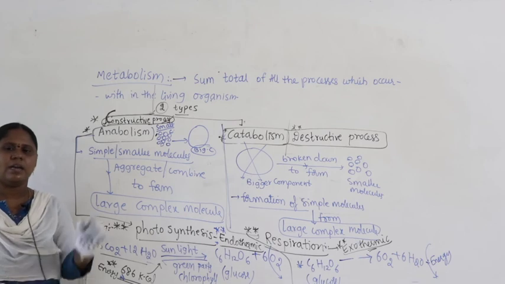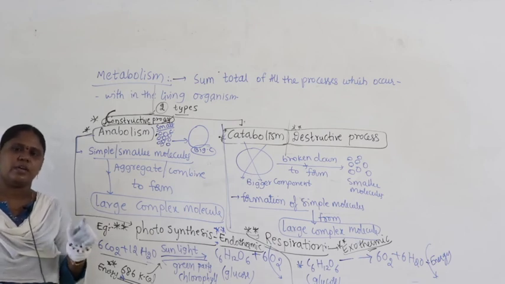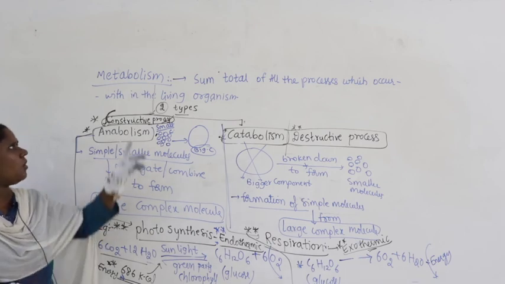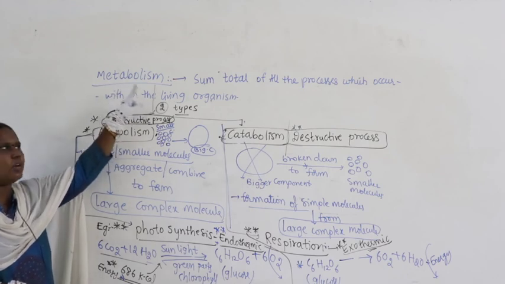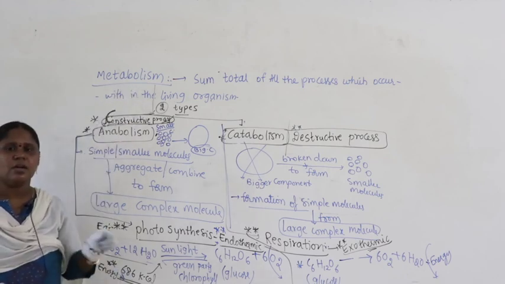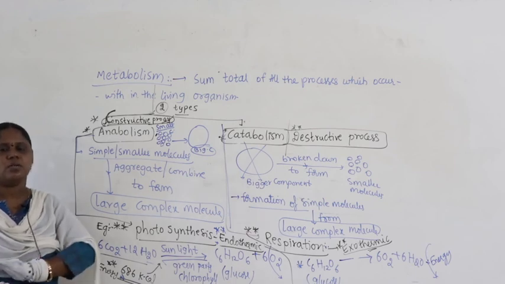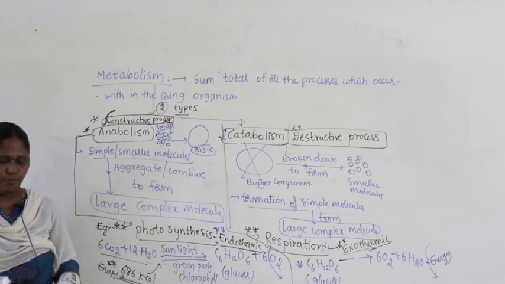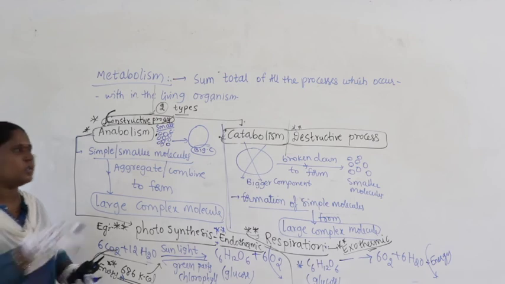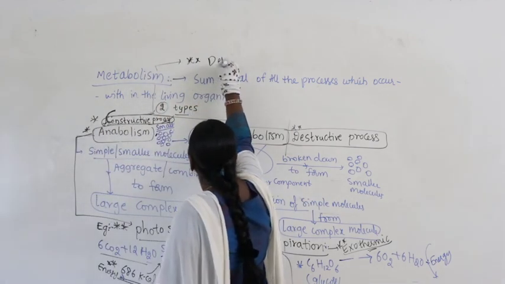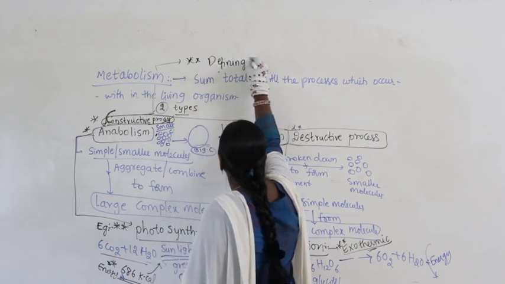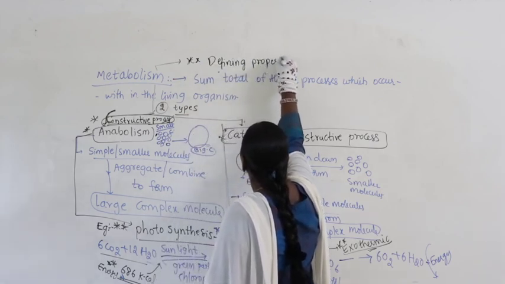That means a living organism we can define using all metabolic processes. All metabolic processes happen in the living organism and do not take place in non-living components. So what is the final conclusion? Metabolism is referred to as a defining property of living organisms.